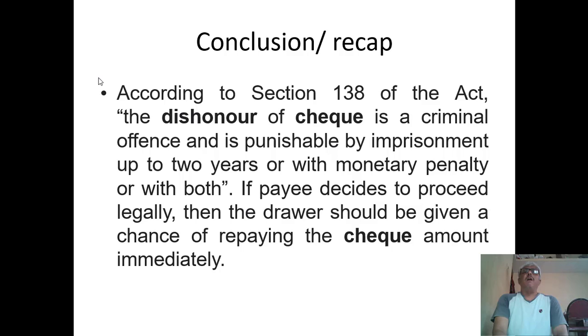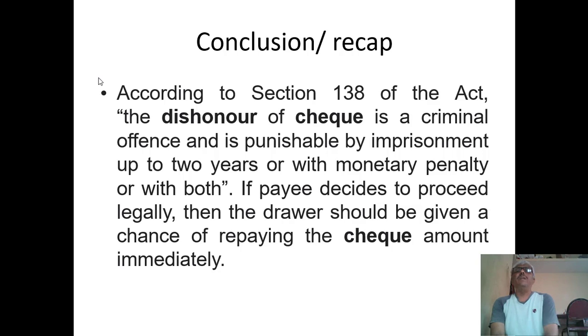To conclude, according to Section 138 of the Act, the dishonor of a check is a criminal offense and it is punishable by imprisonment up to two years, with a monetary penalty, or with both.